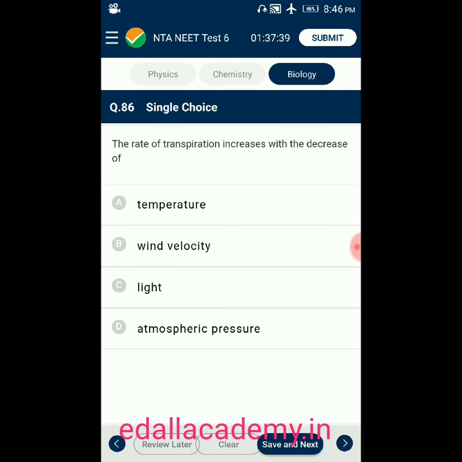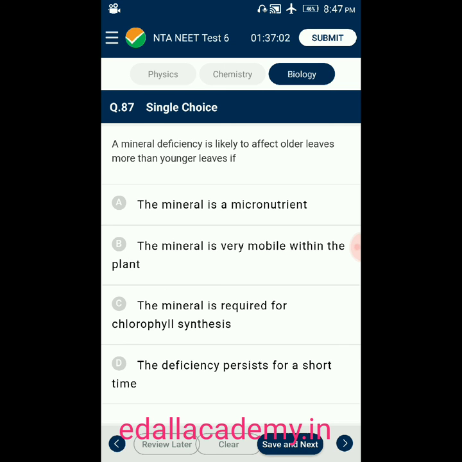Question number 86. The rate of transpiration increases with the decrease of: option A, temperature. Option B, wind velocity. Option C, light. Option D, atmospheric pressure. The answer is atmospheric pressure. The rate of transpiration increases with the decrease of atmospheric pressure. So the correct option is D.